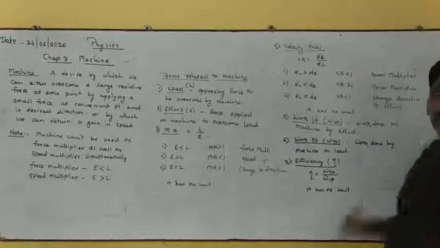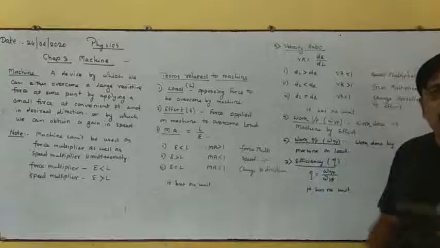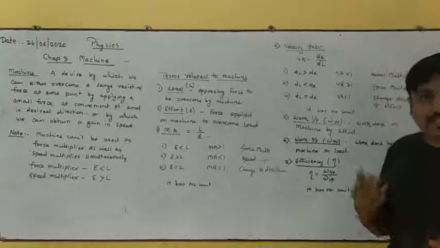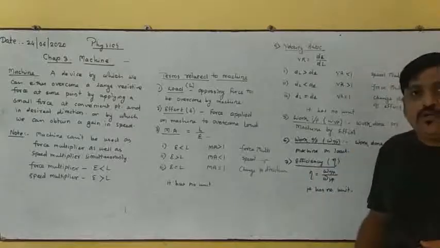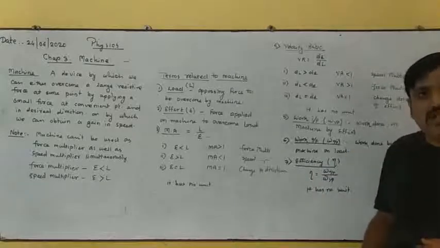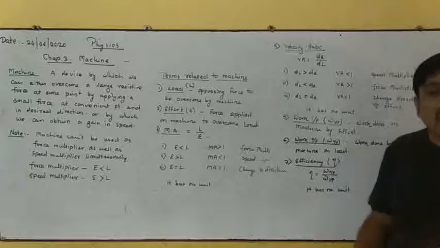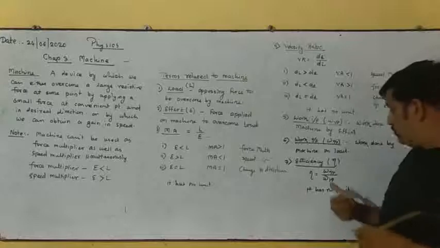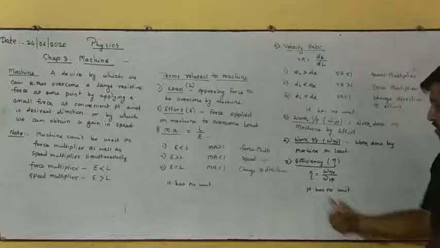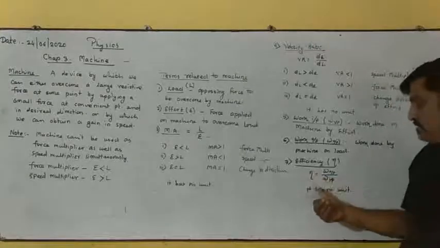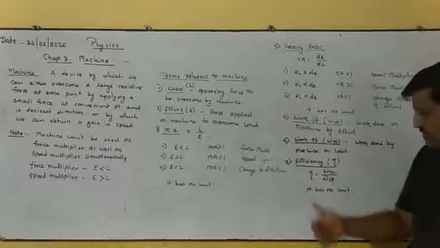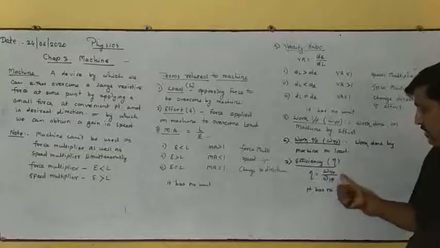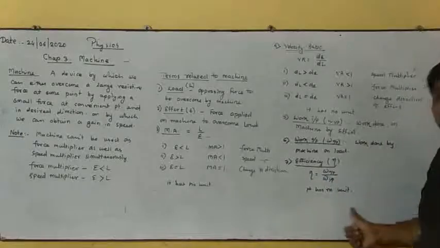And while we are purchasing a machine, we can see what is the efficiency of the machine, means whatever input effort is applied on it and how much output we get from the machine. So this efficiency of the machine is an important concept. More about this concept we are going to study in our next lecture. Here you keep in mind that eta is nothing but a ratio of the same quantities, because of that it has no unit.